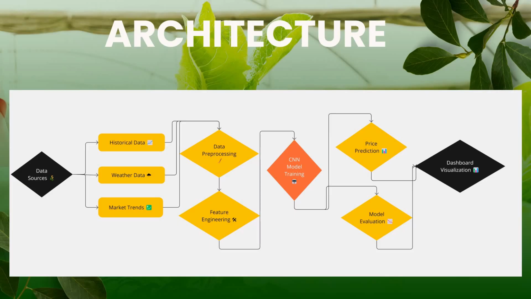So this is the overall architecture of the project. In the architecture, as you can see, we have to collect various data sources. From the data sources, we collect three parts of data: historical data, weather data, and market trend data. This data goes to the data pre-processing stage. It will remove the noisy data, fill up the blank data, and also remove inaccurate data. So it goes through the pre-processing stage, and from there it comes to the feature engineering stage.